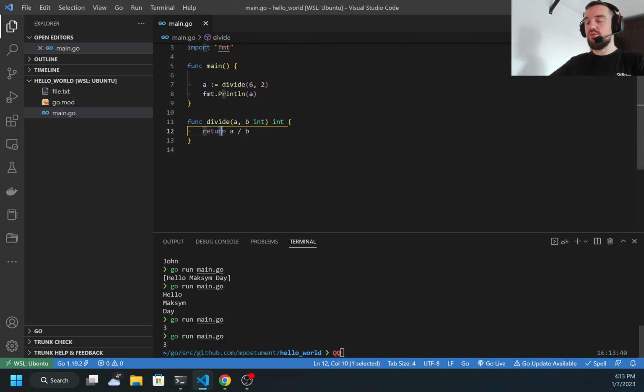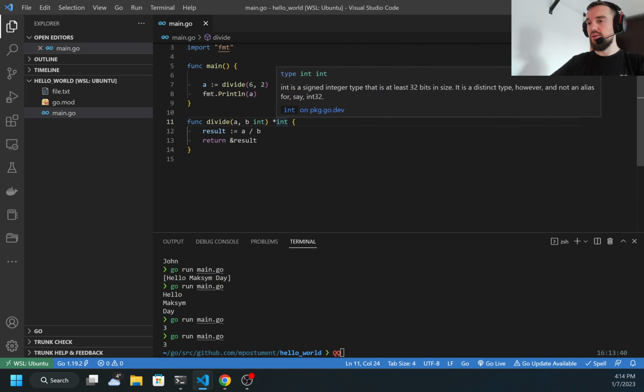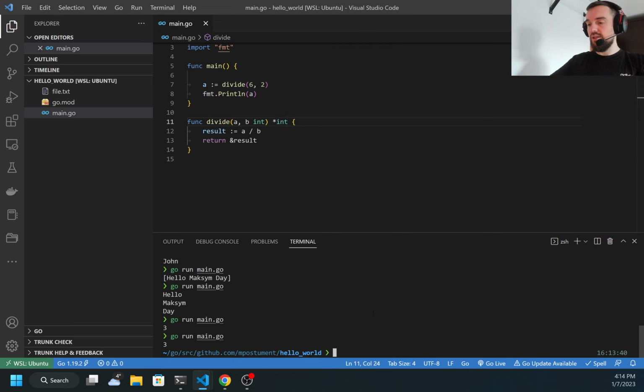Also, the same is true for pointers. I can return not the value, but the pointer. So in this case, I would return the pointer, and my type here will be pointer to the integer. Once I run, I got the memory location. I need to put an asterisk here and run the code, and I got the same result.